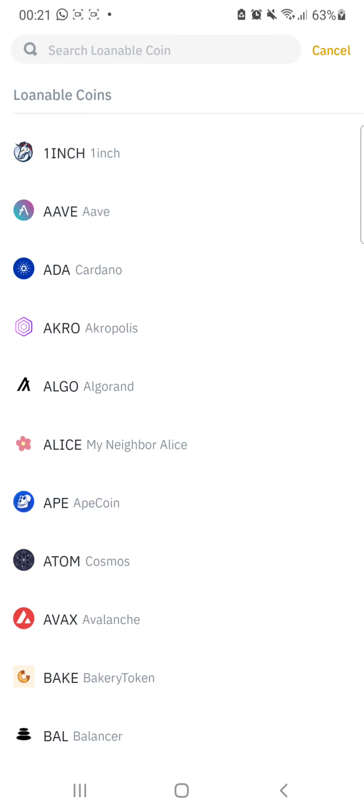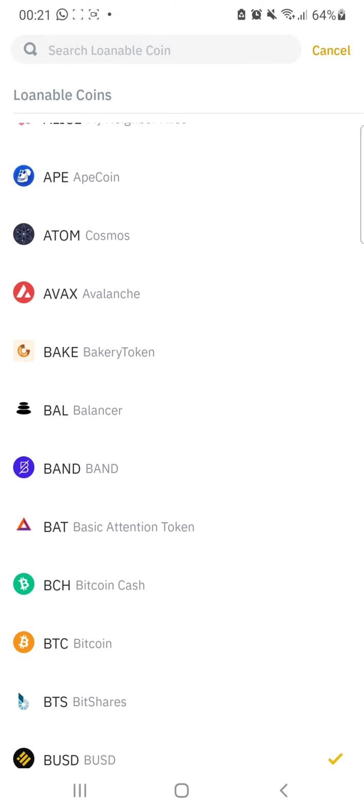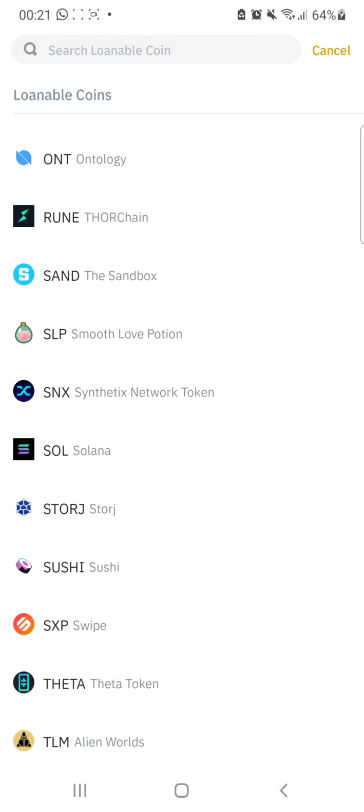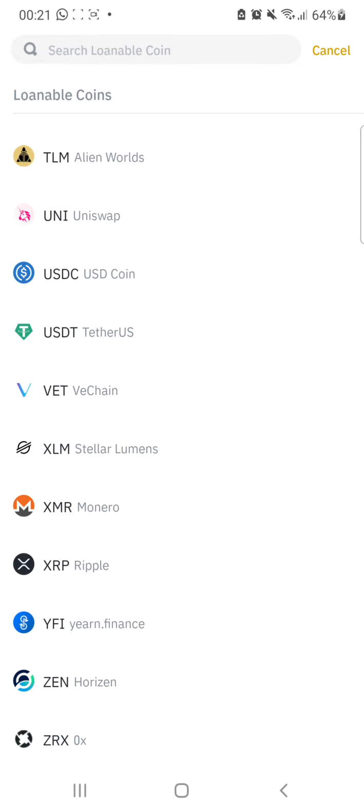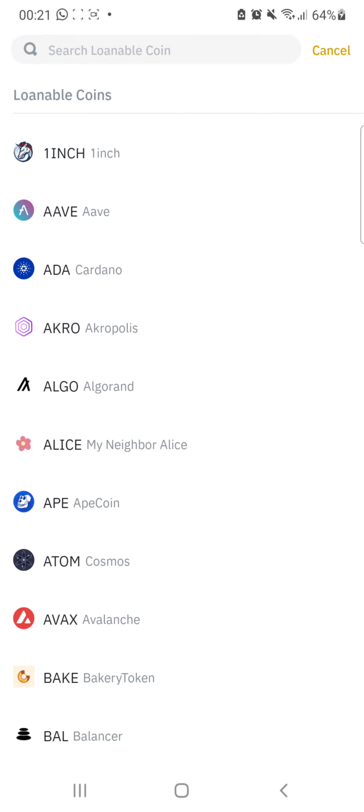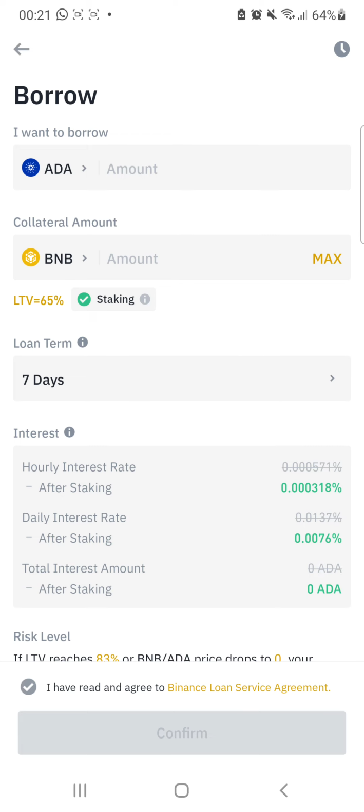You can see you can borrow Ethereum, at least. In fact, a lot of coins. I think there are more than 20, 30 coins that you can borrow. Let's say, for example, I want to borrow ADA. I will choose ADA. The next step is you need to choose which coin you want to use as a collateral.